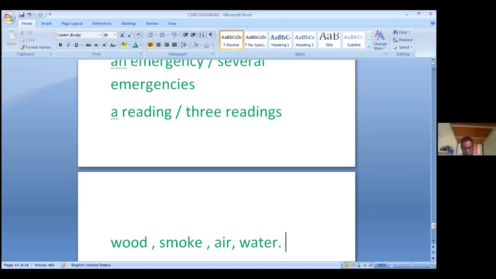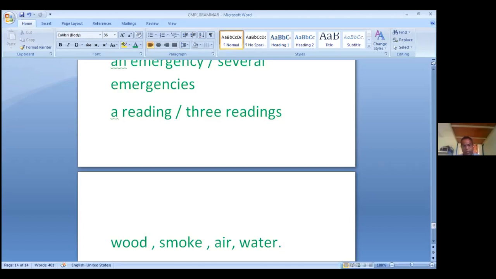Dear students, uncountable nouns cannot take the indefinite article a or an. These two articles will not be there with uncountable nouns, because these words indicate a single.